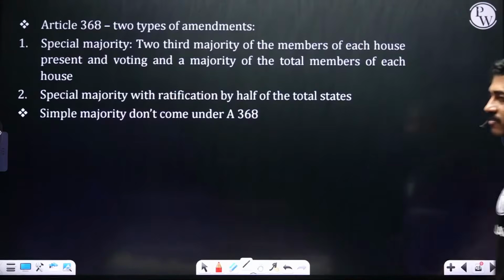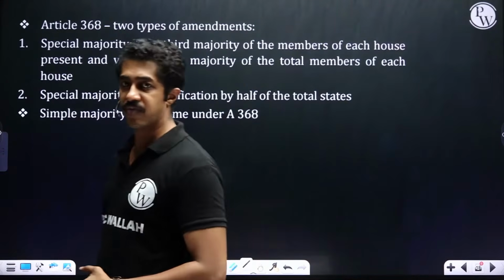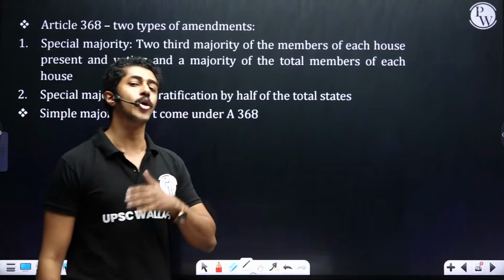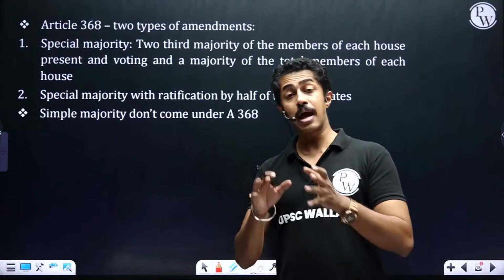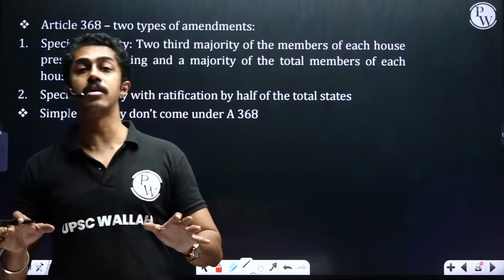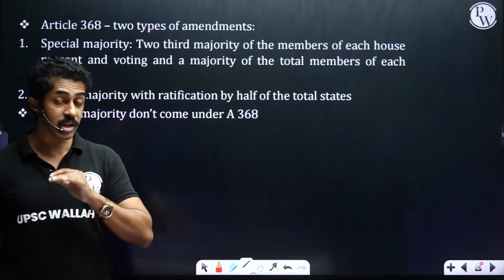Blend of rigidity and flexibility. Why do you call it a blend of rigidity and flexibility? Because it is not so easy to amend the constitution, yet it is not so difficult either. When you look at the American Constitution, it is very, very difficult to amend it.